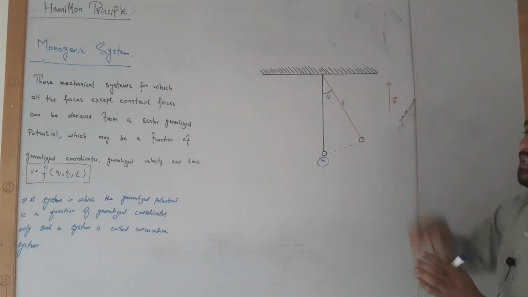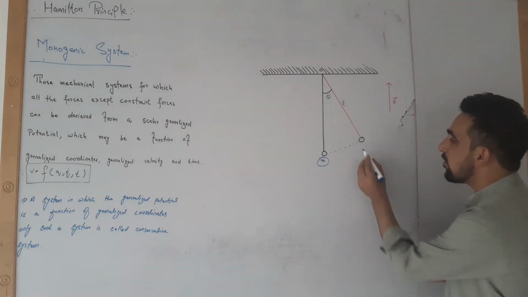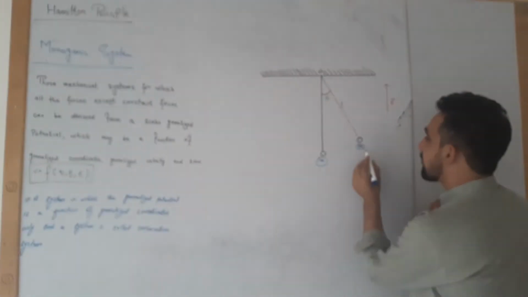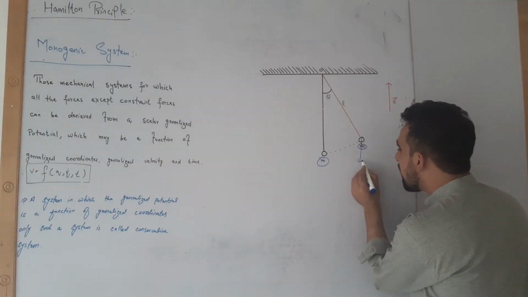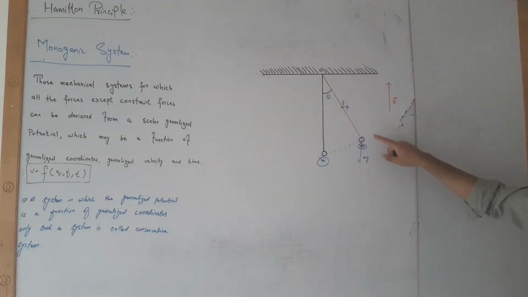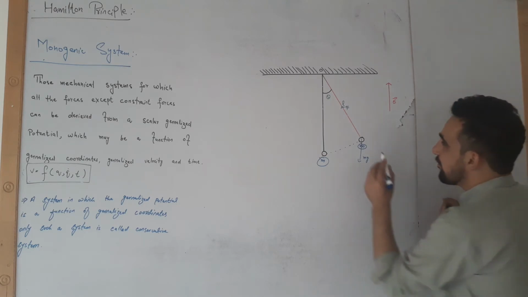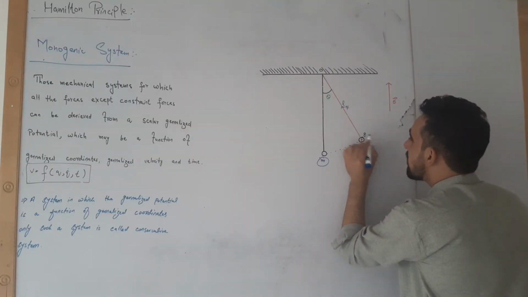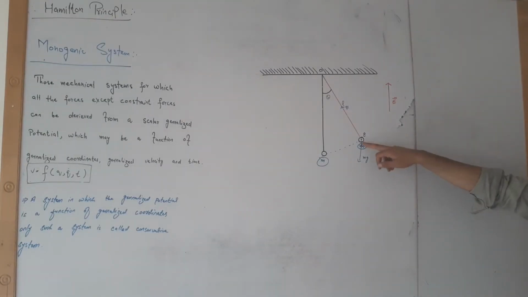The length of the string is L, and the mass of the bob is M. The gravitational force acting downward is mg, and the tension in the string is F. There is also the weight of the bob acting downward, and I have given charge Q to this mass.